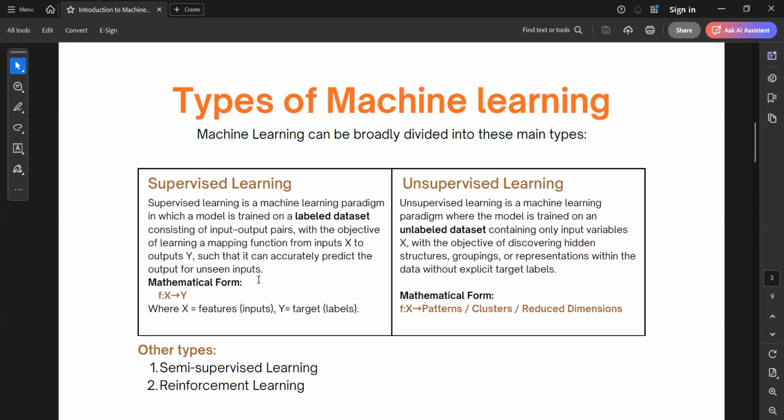Now, what does that mean? Suppose you have a smaller brother and you have to make him learn about fruits. Once you give him a fruit, an apple, and tell him that this is an apple, a green apple, a red apple, right? Next, when he sees a guava, he might identify it as an apple because you have shown him that it is round and green, so it's an apple. So what happens is that we supervise our brother, right?